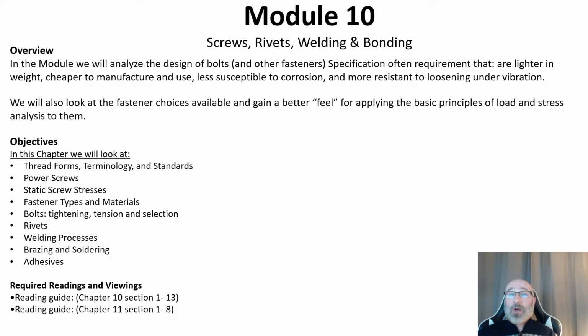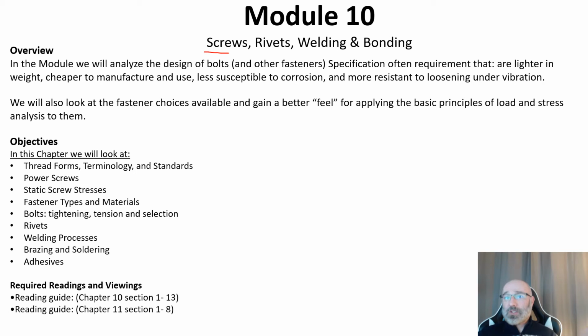So as we get into our Module 10, again, we're covering the topics of screws, fasteners, rivets, welding, and bonding. Within this module, we're going to analyze the design of bolts and some other fasteners and take a look at their specifications. Oftentimes there are going to be requirements for these specifications. We want them to be lighter, cheaper to manufacture, easier to use, less susceptible to corrosion, and resistant to vibration.